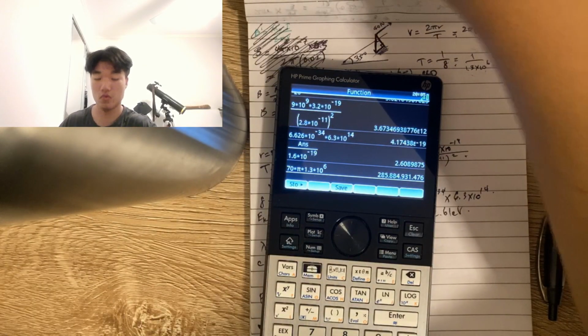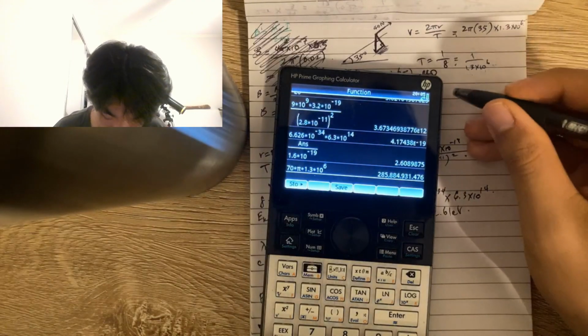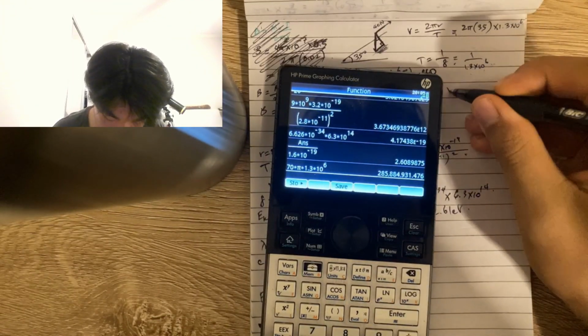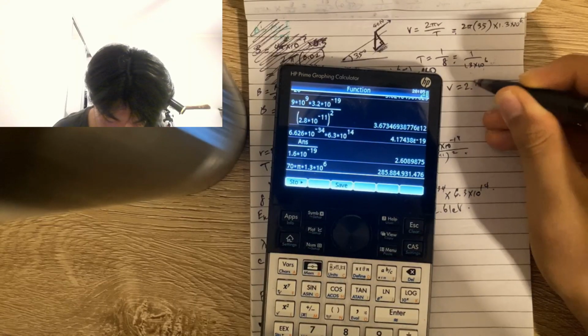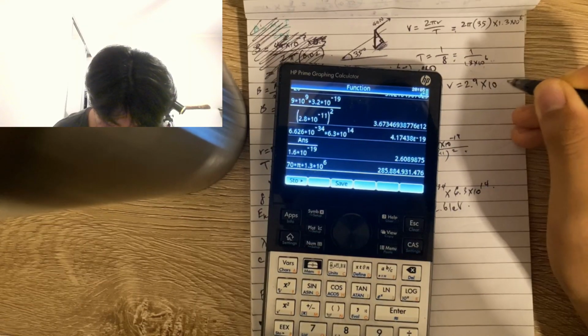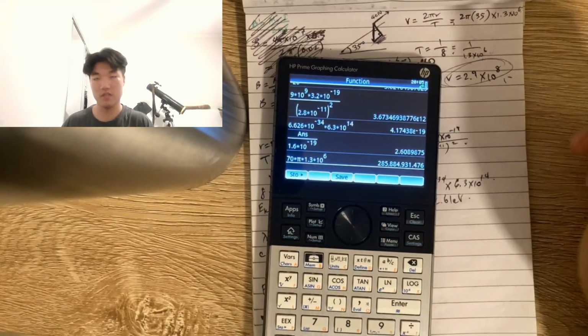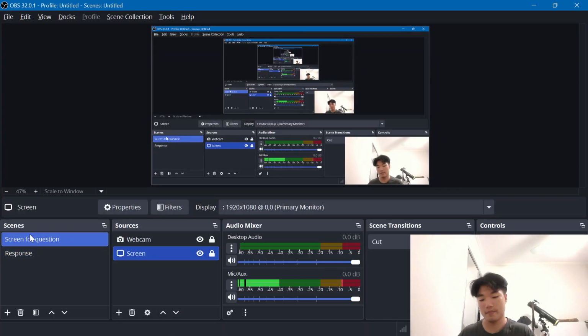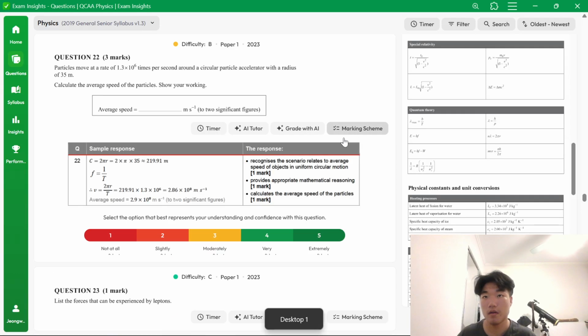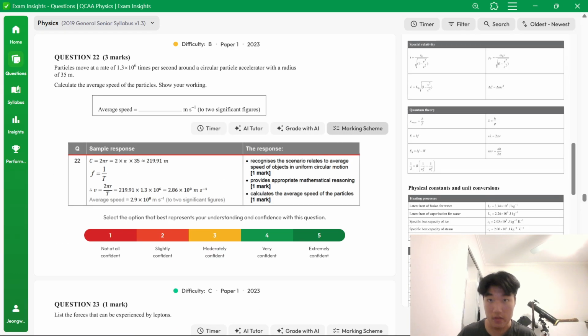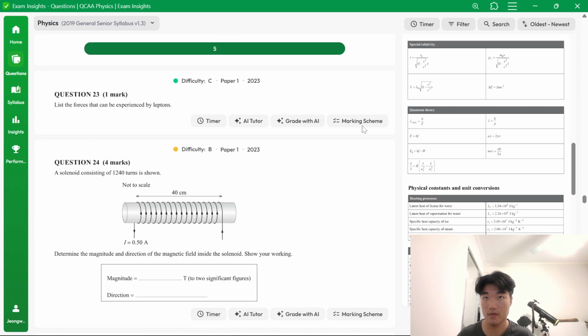Let me just check. Okay. So the average speed is 2.9 times 10 to the 8 meters per second. Yeah, that is exactly what I did.